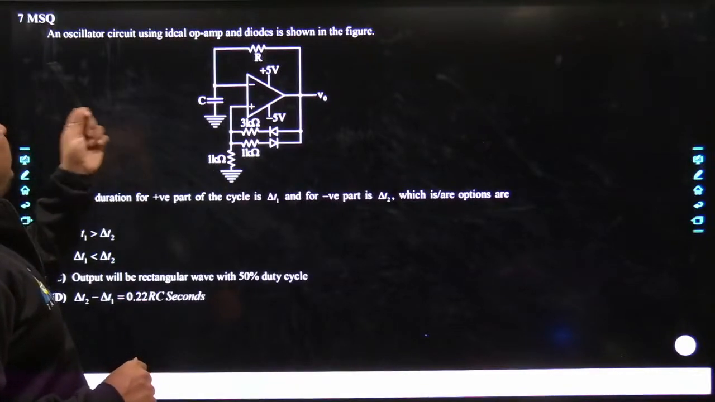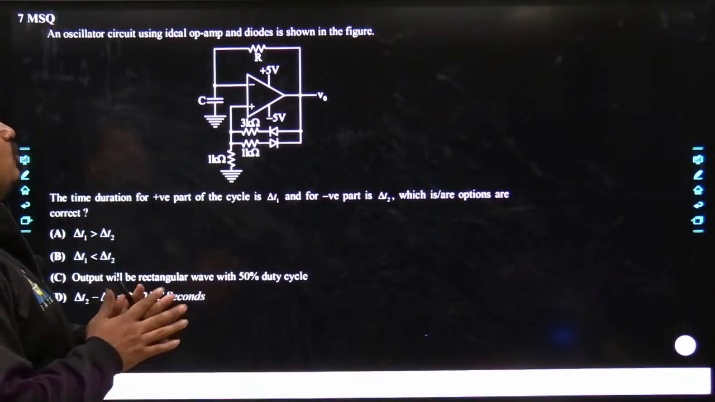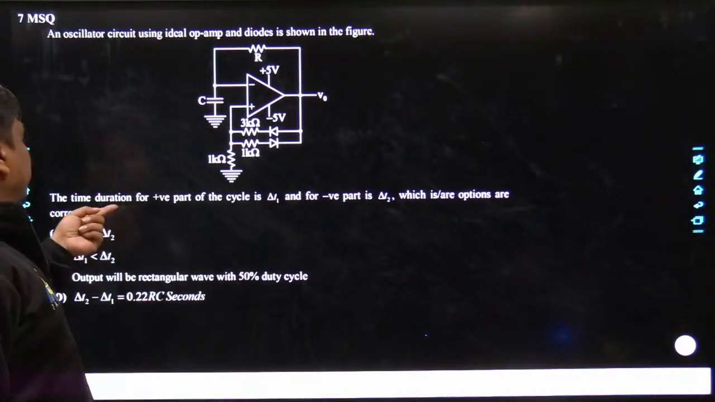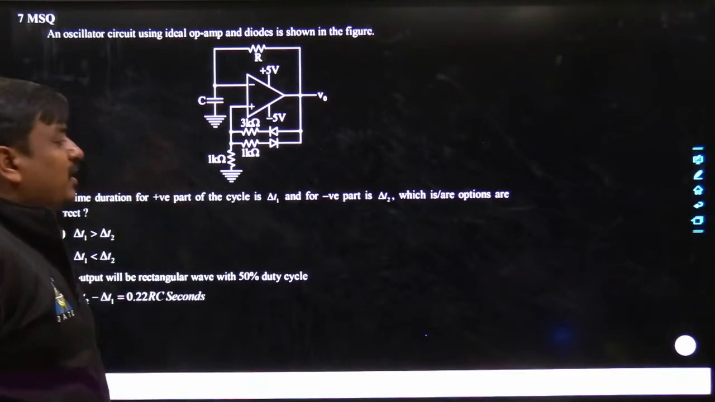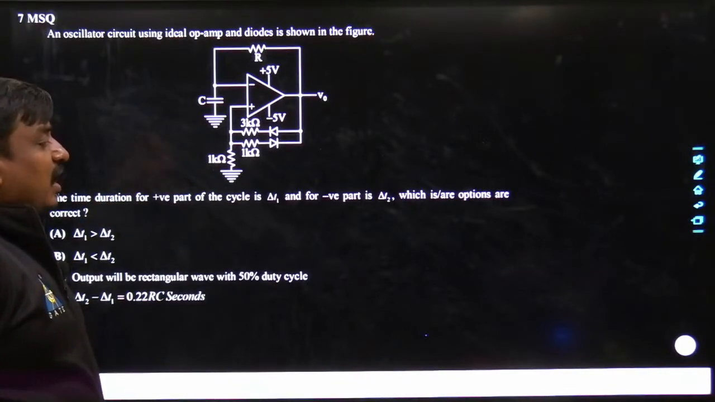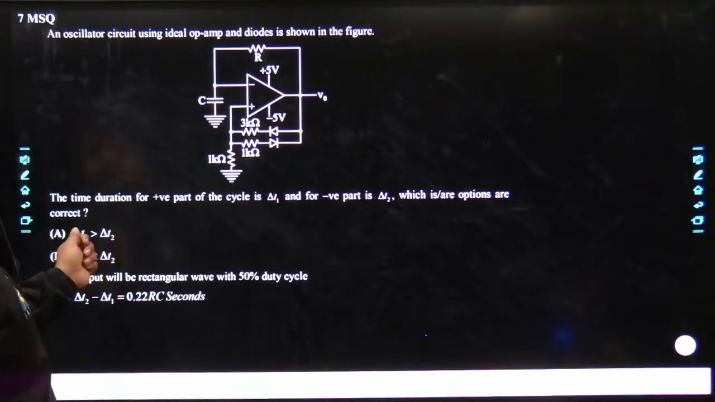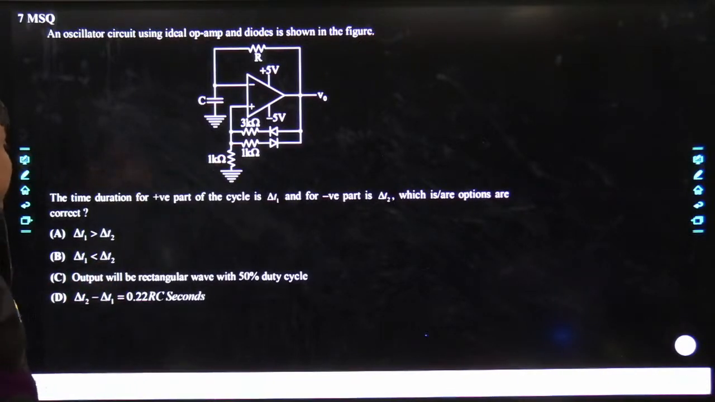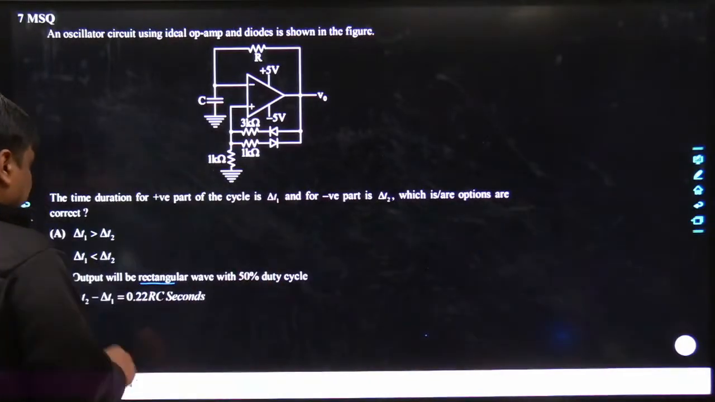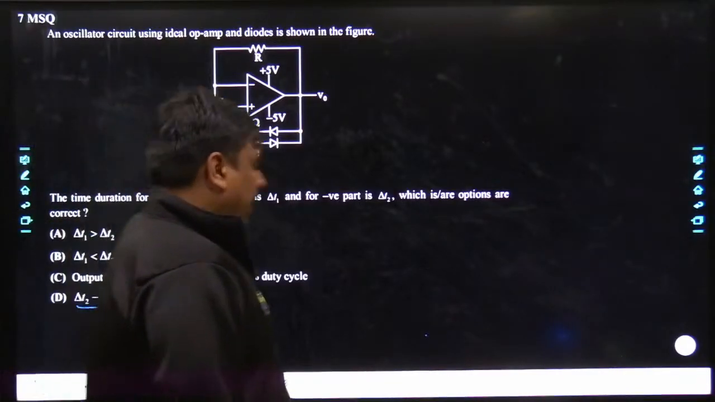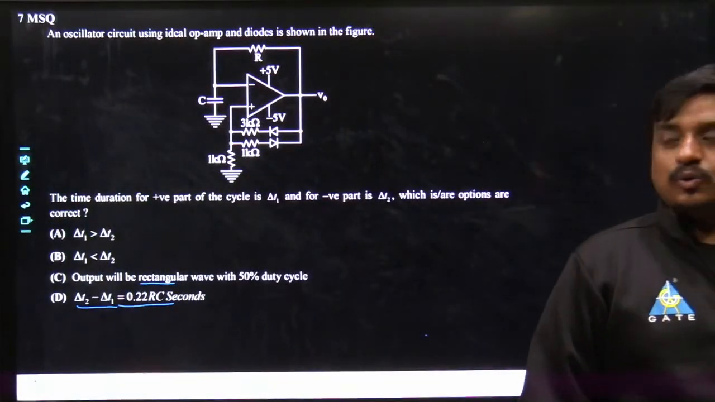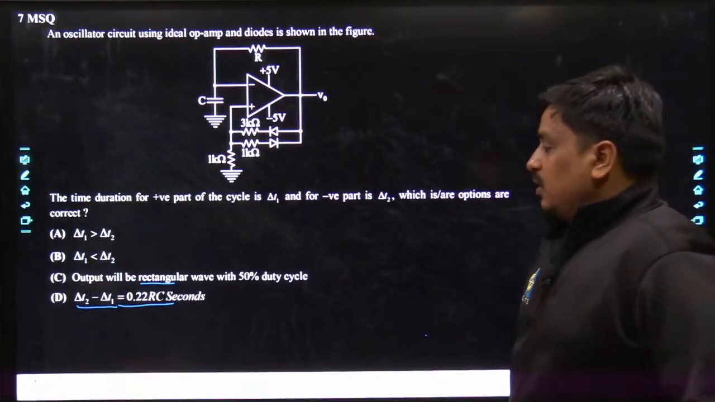An oscillator circuit using ideal op-amp and diodes is shown in the figure. The time duration for the positive part of the half cycle is taken as ΔT1 and for the negative part as ΔT2. Which of the options are correct? ΔT1 is greater than ΔT2; ΔT1 is lesser than ΔT2; the output will be a rectangular wave with 50% duty cycle; and ΔT1 minus ΔT2 is equal to 0.22 RC seconds.